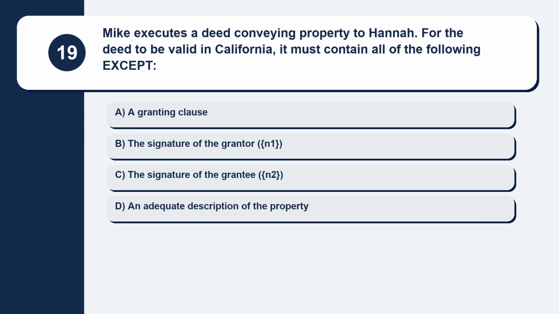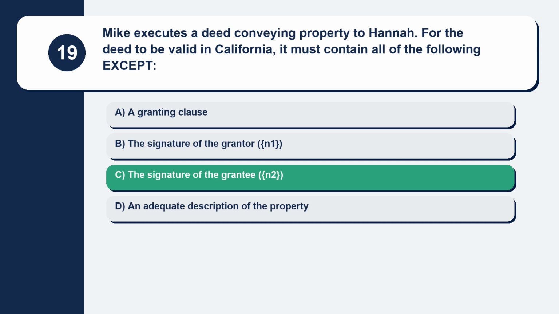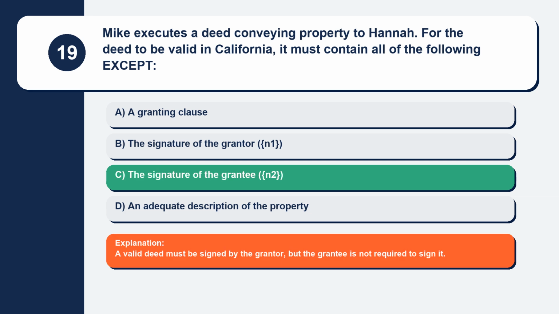Question 19. Mike executes a deed conveying property to Hannah. For the deed to be valid in California, it must contain all of the following except. Here are your options. Option A, a granting clause. Option B, the signature of the grantor. Option C, the signature of the grantee. Option D, an adequate description of the property. The correct answer is option C, the signature of the grantee. Explanation. A valid deed must be signed by the grantor, but the grantee is not required to sign it.